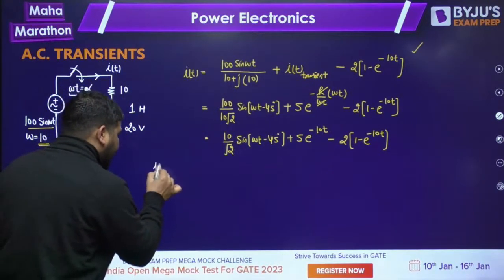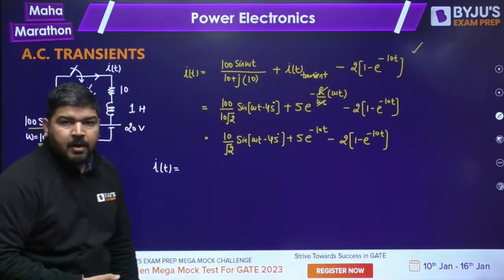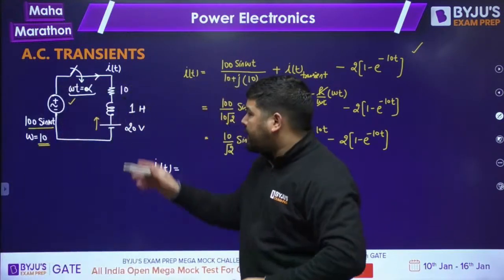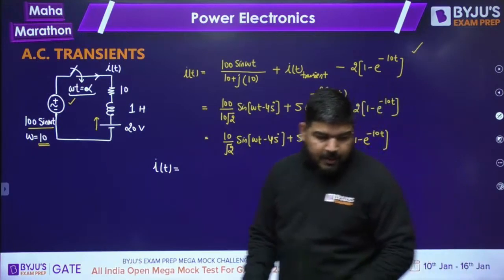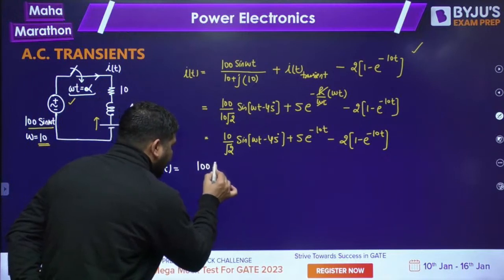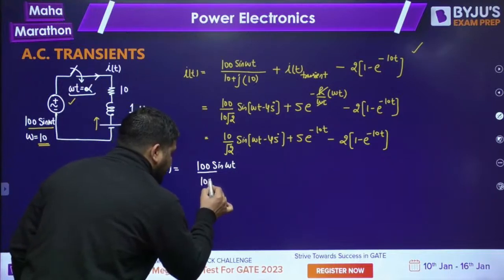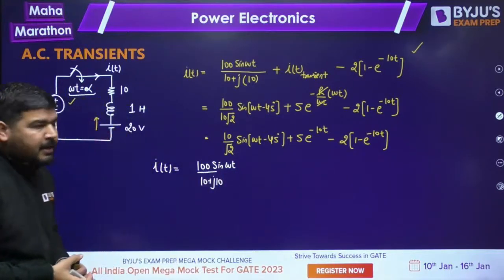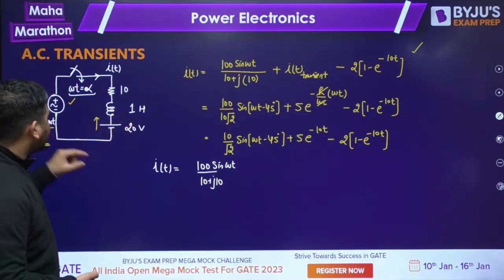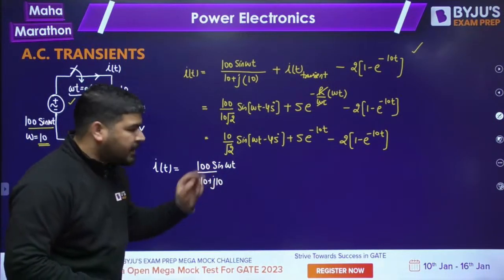Then the current i(t) will be equal to, again, first you have to write the current equation due to the AC source, and then we have to write the current equation due to the DC source. So let's come to the AC source first. The current due to the AC source will be 100 sine of omega t divided by R plus j omega L. This is the steady state current. You can deactivate this 20 volt source first. If I deactivate this source, it will be 100 sine of omega t divided by R plus j omega L. This will be the steady state current.